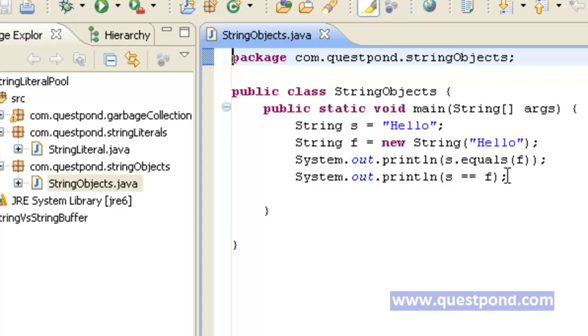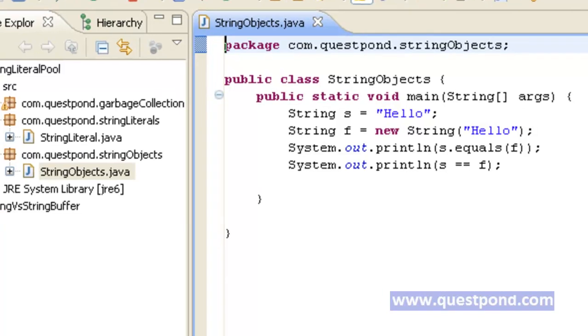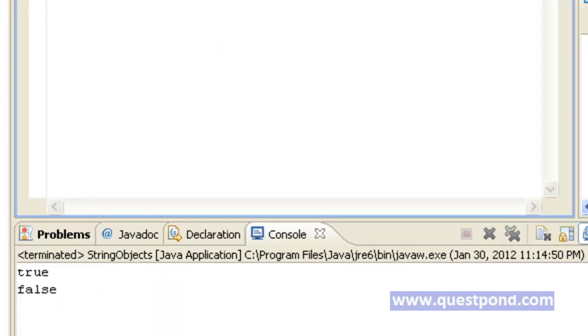Again we check s.equals(f) and compare s and f by using the equality operator. Let's execute this program and find out the corresponding output. On executing the above program, we get one result, that is the comparison using dot equals is true, while the equality operator is returning false. Let's analyze the reason for the same.